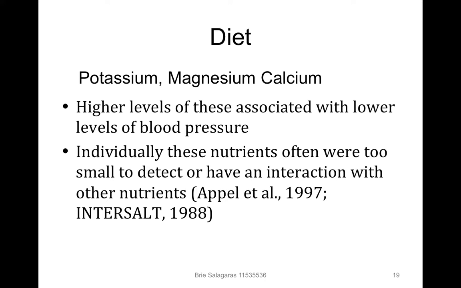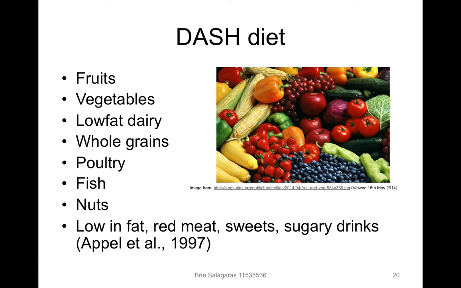Potassium, magnesium, and calcium: high levels of these are associated with low levels of blood pressure, as is found in a lot of vegetarian diets. However, when tested individually, these nutrients' effects were often too small to detect or had an interaction with other nutrients, and hence were thought to be possibly a cumulative effect of them all in the diet, but more study is needed in this area.